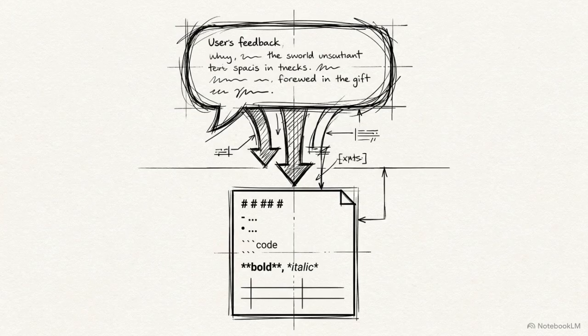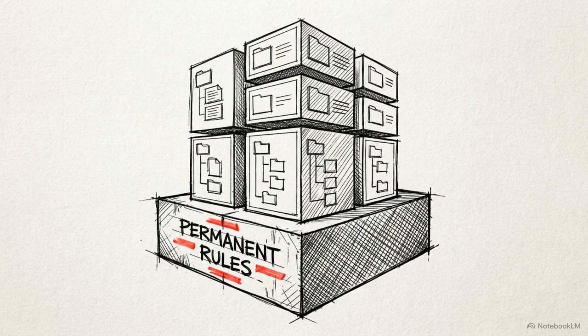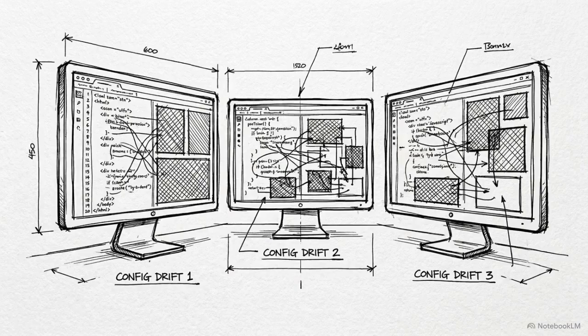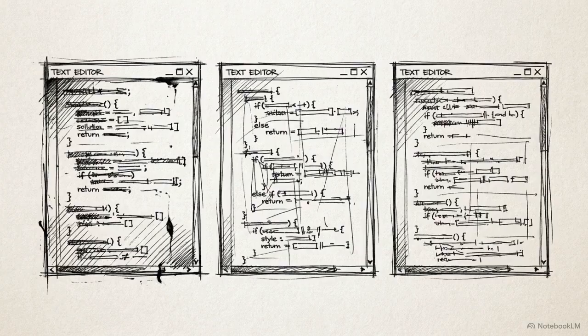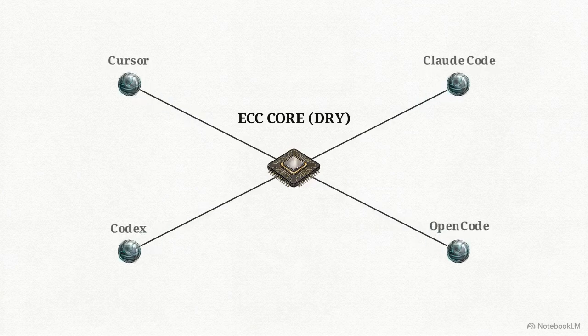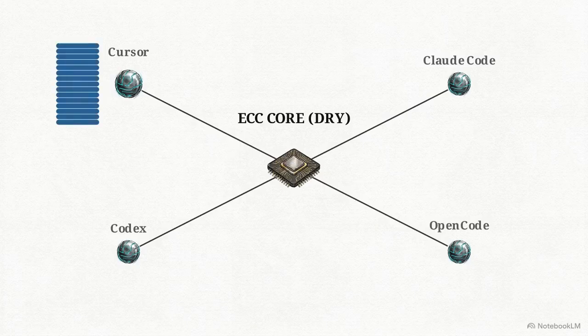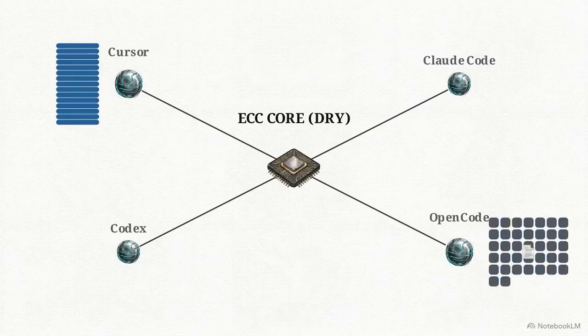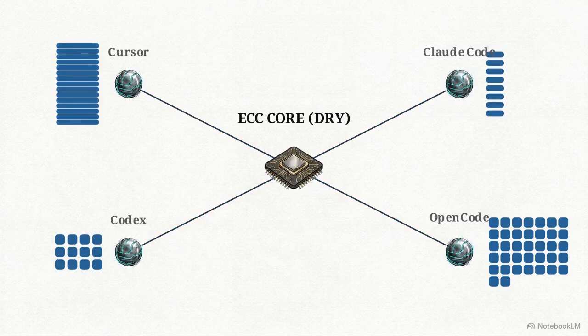As this customized environment grows, developers run into a new problem: configuration drift. Keeping rules consistent across Claude Code, Cursor, and Copilot means manually updating multiple sets of instructions. The framework abstracts configuration using the DRY adapter pattern, centralizing rules into one format. The system translates this logic on the fly. In Cursor, the adapter maps rules to specific hook events. In OpenCode, the same logic translates into distinct skills, without duplicate configuration. Abstracting this logic prevents ecosystem lock-in. Your AI behaves consistently and adheres to your standards, regardless of which IDE you decide to open.